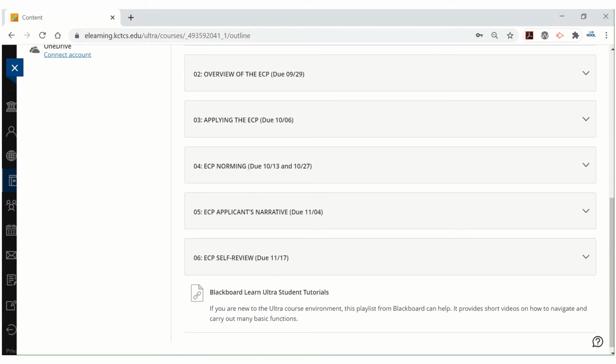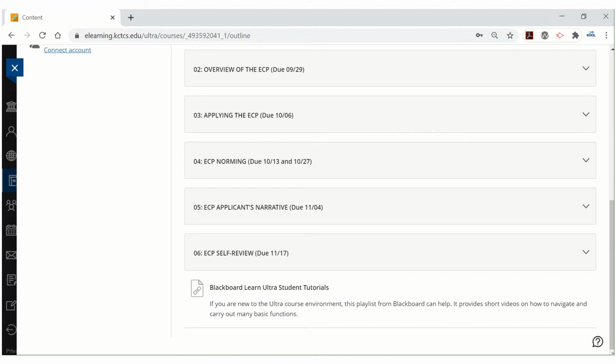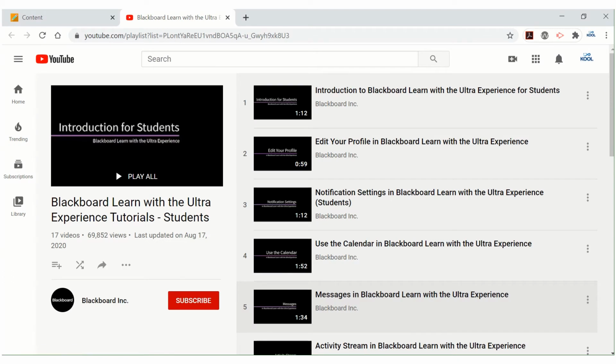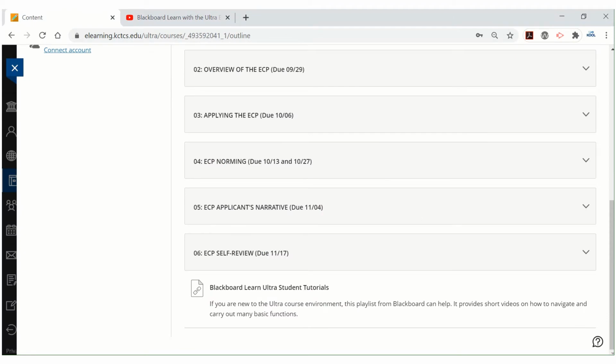The last thing I want to point out before we get to the Start Here module is that there is a link to some tutorials for Blackboard Ultra that those of you who are not familiar with Ultra might find helpful in terms of looking around. There are really good short videos that just explain various aspects of Ultra from the student side, the student experience. So you might find those helpful. Let's go back to the course though.